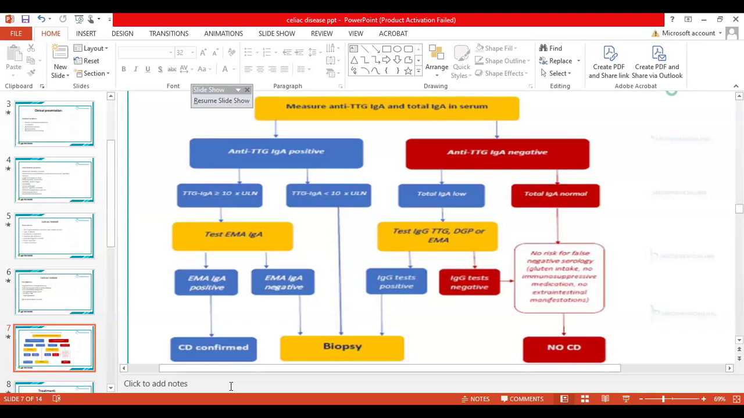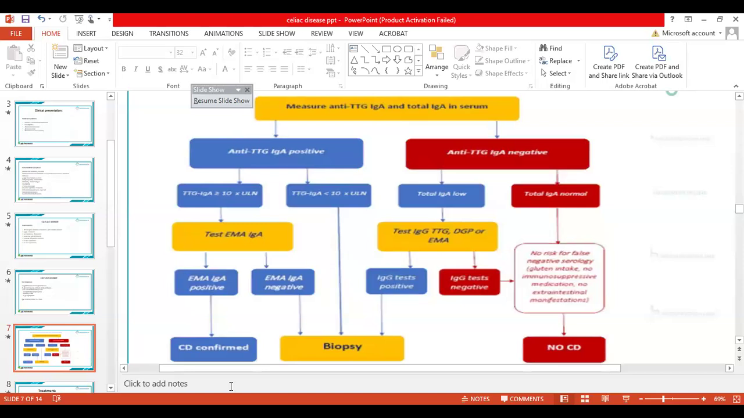And the last one, to the total right, we see that the IgA levels are normal, the IgG test came out to be negative, and it means that there's no risk for false negative serology. What we also have to see is the gluten intake, whether the child is taking the gluten or not, and whether the child might be on some other drugs. If we have ruled out all the other things, then we have ruled out the celiac disease in that case.